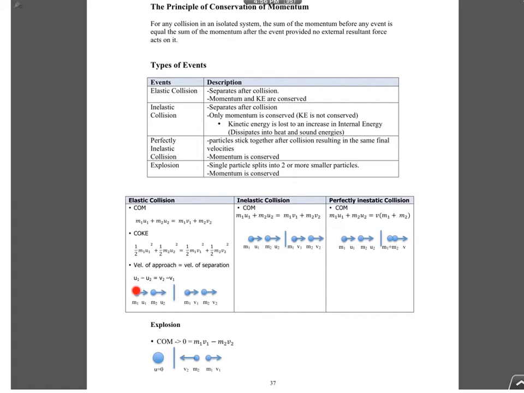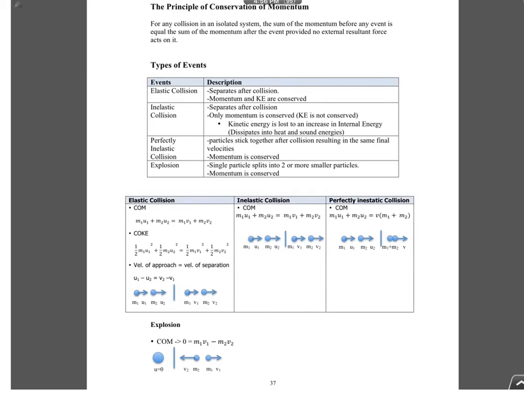For example, if this one is moving to the right and this one is moving to the left, then it will be m1 u1 minus m2 u2. Okay, that's how you use the equation. Now, because this is an elastic or perfectly elastic collision, you can also use conservation of kinetic energy, COKE. So half m1 u1 squared plus half m2 u2 squared must be equal to half m1 v1 squared plus half m2 v2 squared. Agree now?